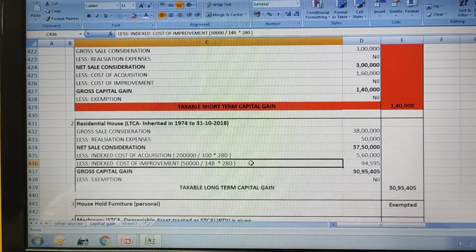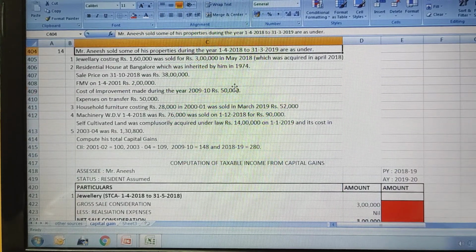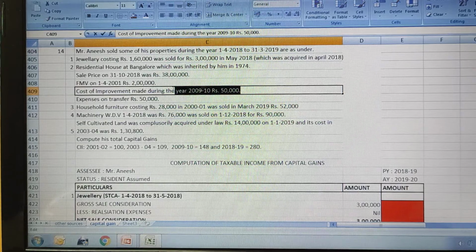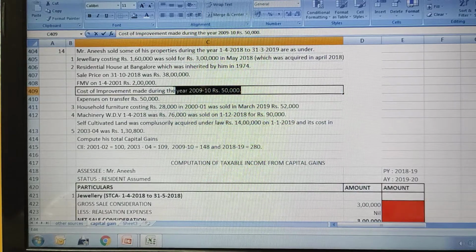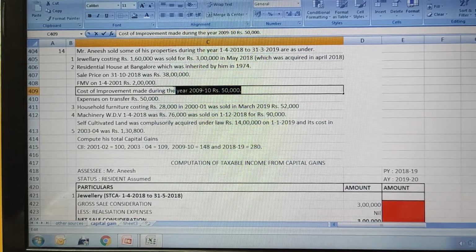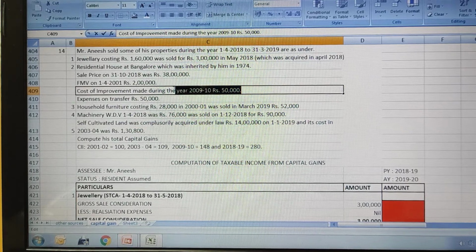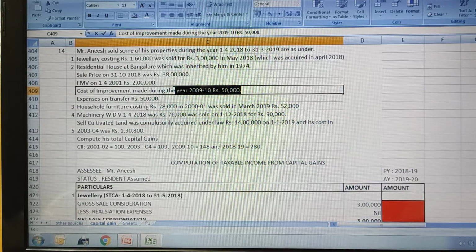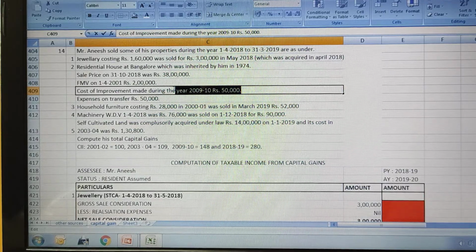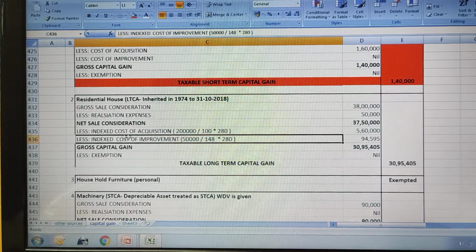Similar way, we will do the indexed cost of improvement, because there is an improvement cost given in the problem. The improvement cost is after 2001, so we have to consider it. If you remember, in the previous videos we have learned that if we have cost of improvement before 2001, we are going to ignore it. But here the cost of improvement is made during the year 2009-10. So we will consider this, because the asset is a long-term capital asset, we will do indexing of this.